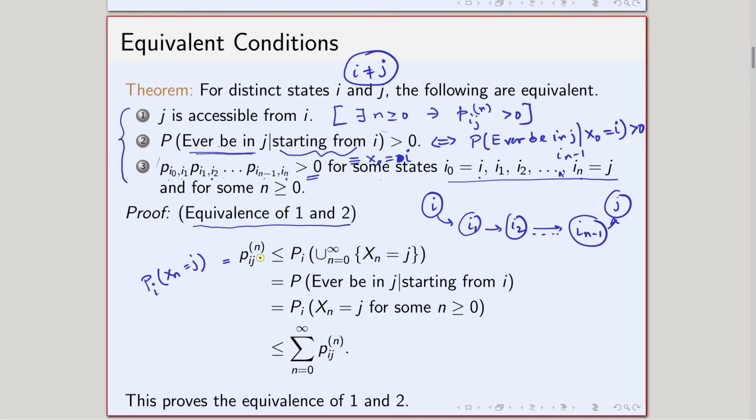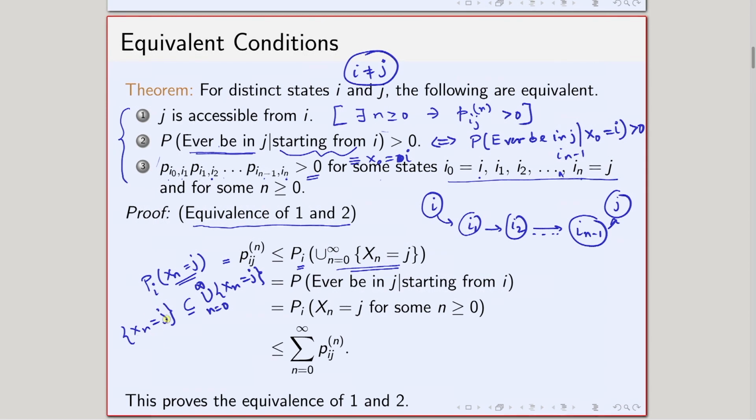Now consider this probability, again starting from i, that any of the X_n equals j, because I am taking a union, and a union basically means the collection of everything. So, clearly this particular n is a special case of any n, which means that X_n equals j is a subset of the union of X_n equals j, n running from 0 to infinity.